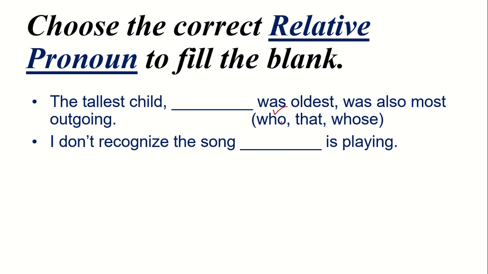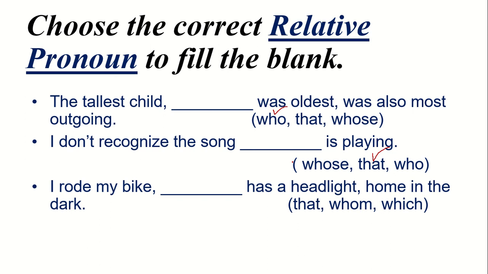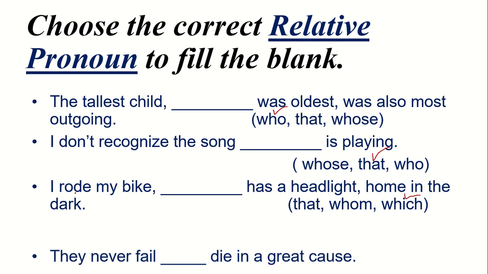Next, I do not recognize the song dash is playing. For this song, what we choose is: I do not recognize the song that is playing. Next: I rode my bike dash has a headlight in the dark. I rode my bike which has a headlight in the dark. So this which gives us an idea that this headlight belongs to this bike, which I rode in the night.